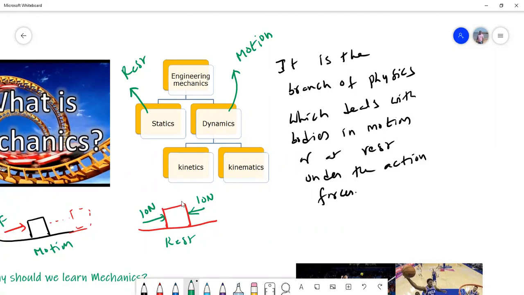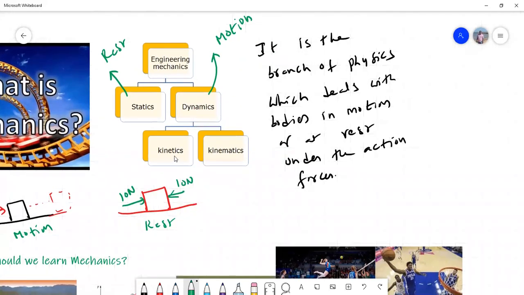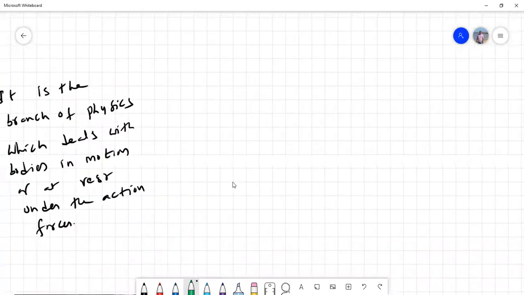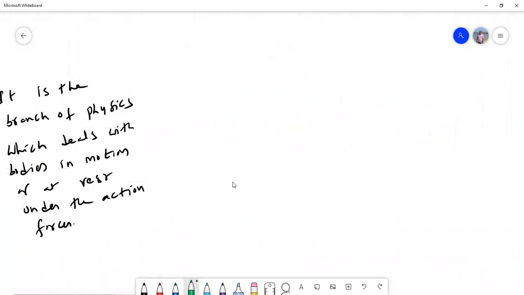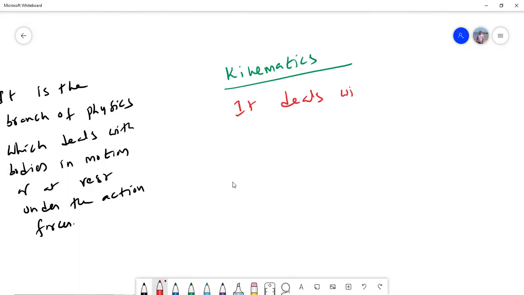This dynamics is divided into two branches. One is called kinetics, another one is called kinematics. So let us define what is kinetics and kinematics. First let me define what is meant by kinematics. Kinematics, remember, deals with the bodies in motion